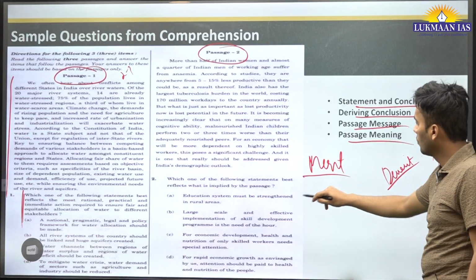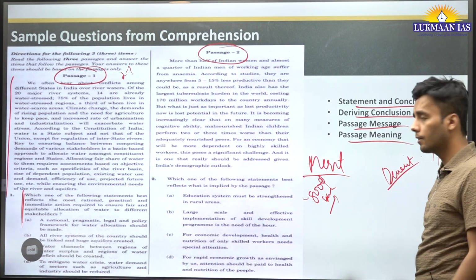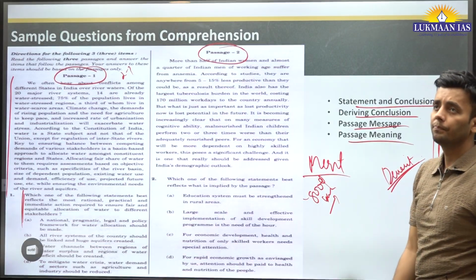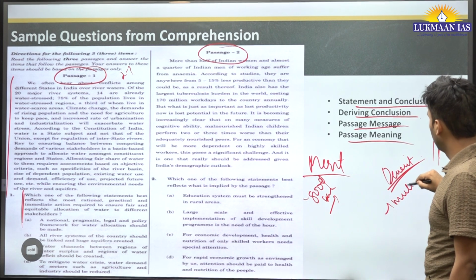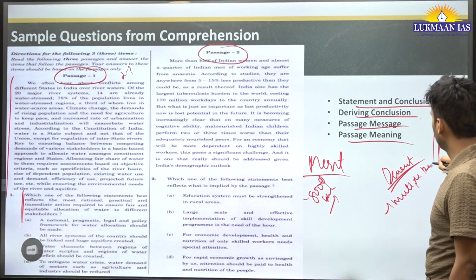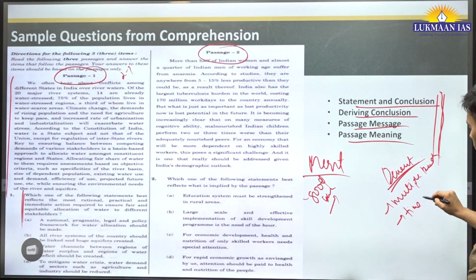The merit is a good background. If you have a good background, you can easily get the answer. The demerit is that multiple readings are sometimes required, and since there are multiple readings, it will be time consuming.